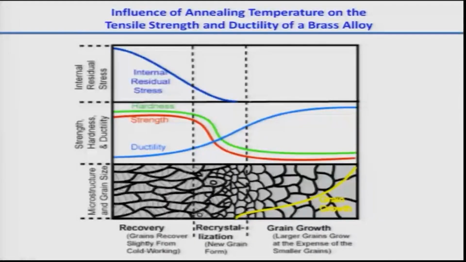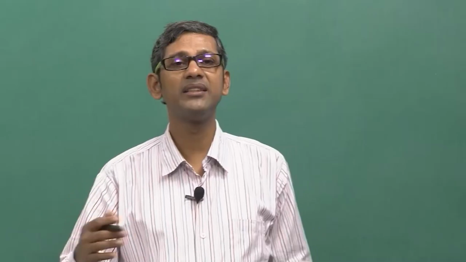In the recrystallization stage, because you are forming new grains, the remaining part is completely removed, and subsequently no internal stress remains. Remember, if there is internal stress present inside the material, deforming the material subsequently is very difficult. Why? Because internal stress will resist further deformation. Not only that, if the internal stress is tensile in nature, it can lead to cracking and failure of the material.